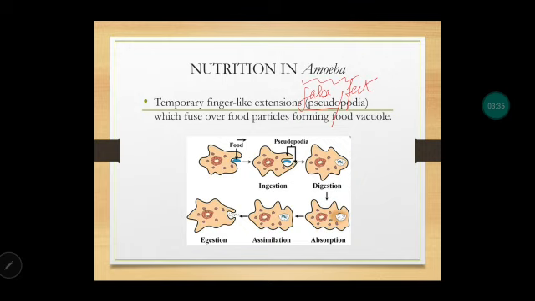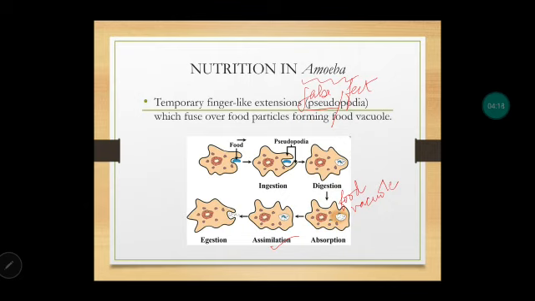So for example, here in blue, can you see this food material is shown? The pseudopodia will start fusing on this food material, and then it will engulf it inside and make a food vacuole. This food material is taken up inside the cell, that is inside the amoeba, and this structure which is formed is called a food vacuole, where all the food is digested. Then finally, because the food has to be absorbed and given to the different parts of the cell, the food is properly absorbed, then assimilated and finally egested.